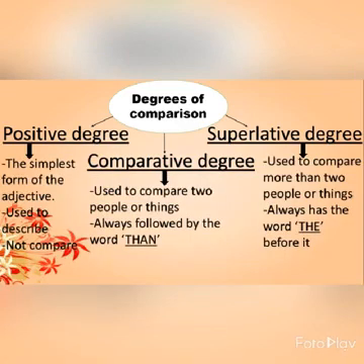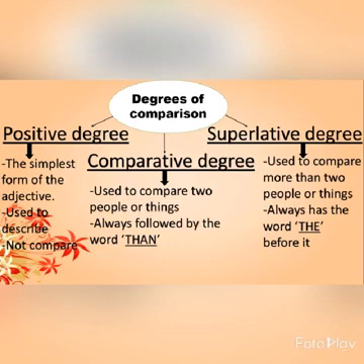So, what is a positive degree? You can relate this example with the degrees of comparison. A positive degree is the simplest form of the adjective, and we use it just to describe. We don't compare in this kind of sentence. When a sentence is in the simplest form and we don't compare, we just describe the noun, the adjective will come under positive degree.